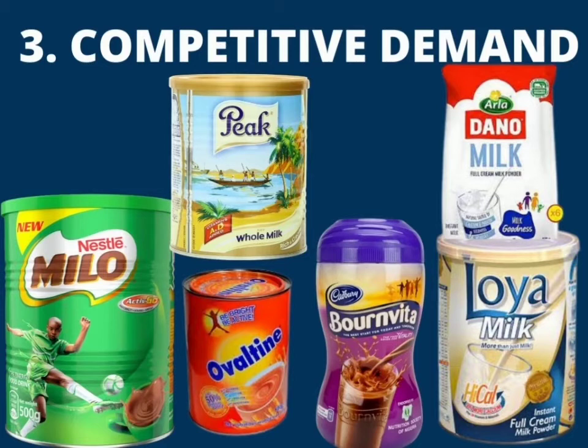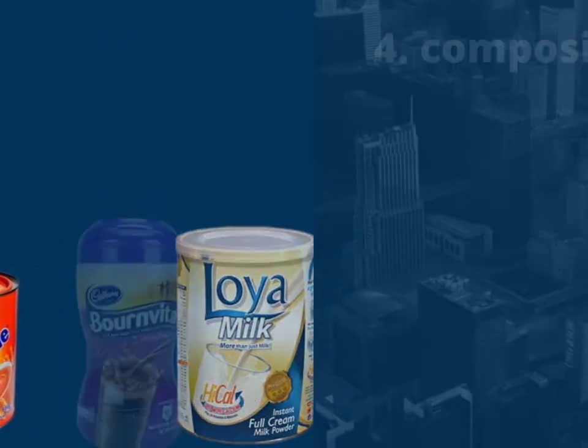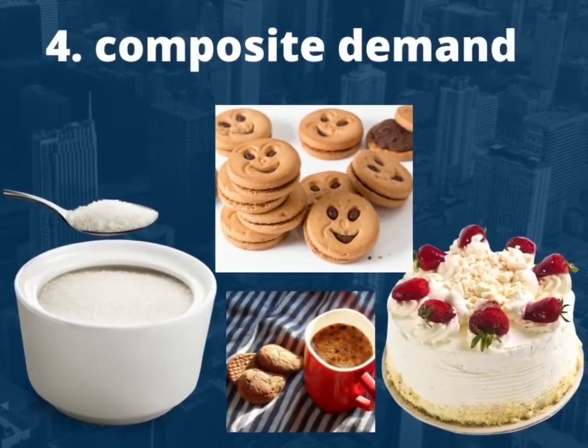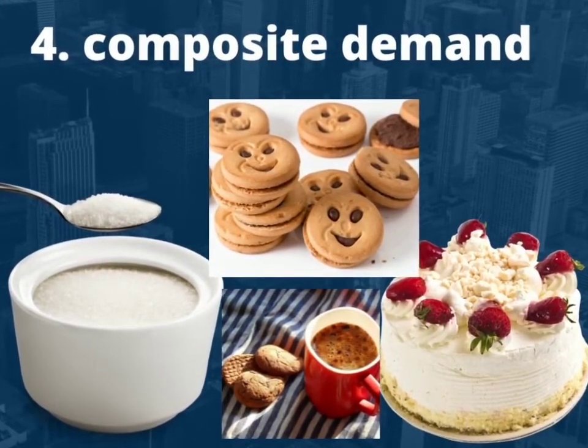3. Competitive demand. When two commodities are fairly close substitutes for each other, they are in competitive demand. In other words, they serve the same purpose or perform a similar function, such that an increase in the demand for one will result in a fall in the demand for the other. Examples of commodities that are close substitutes are Bonvita and Ovaltine, Malta Guinness and Maltina, Peak milk and Loyal milk. If the price of any of these commodities is high, consumers may switch over to the other close substitutes.